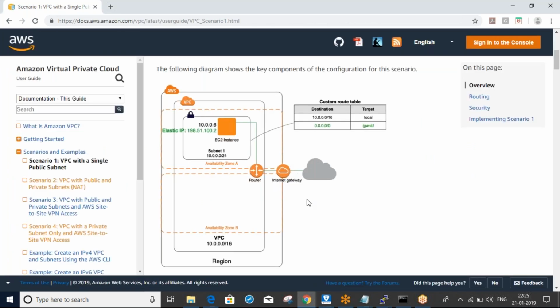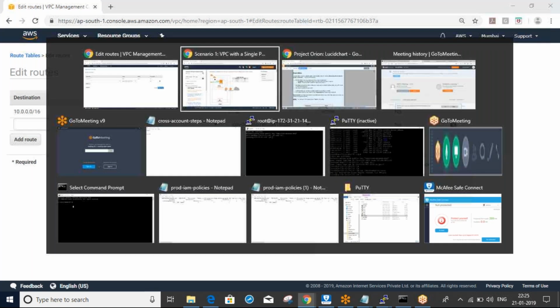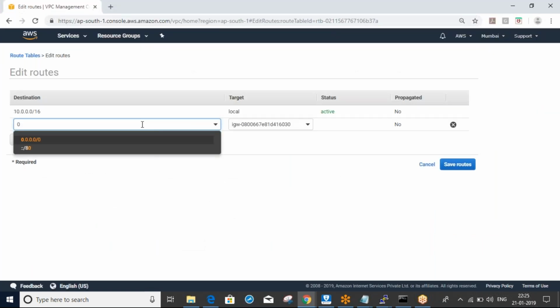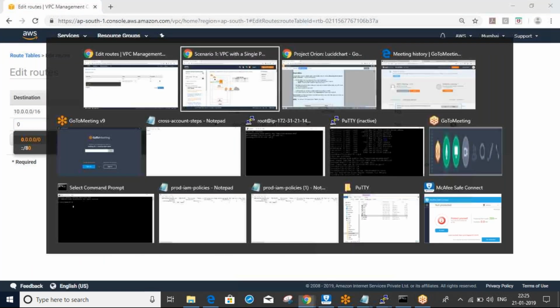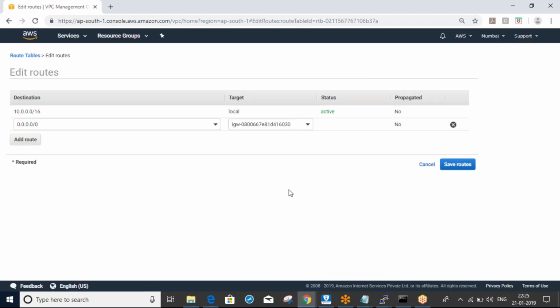Mention your internet gateway ID here. Target: internet gateway. Automatically it will list all our internet gateways. Select your internet gateway, which means I am mentioning my internet gateway ID in my route table. The destination 0.0.0.0/0 means all. Okay, were there any questions here?